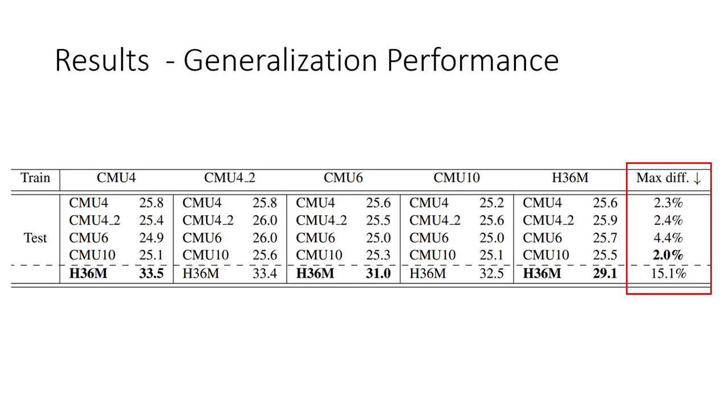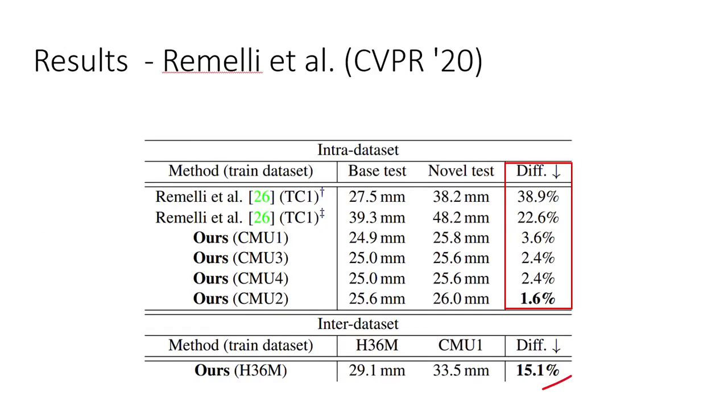The first table demonstrates that our model achieves consistent performance regardless of the camera arrangement, number of cameras, and dataset. The last column indicates that the intra-dataset performance difference is up to 4.4%, while the inter-dataset difference is somewhat larger. Compared to Remelli, the intra-dataset performance difference is significantly smaller.